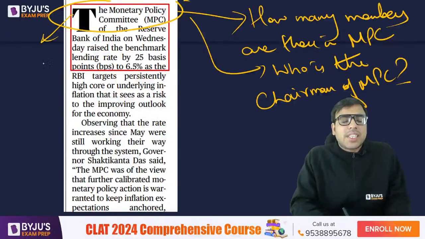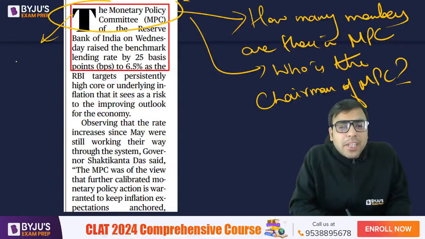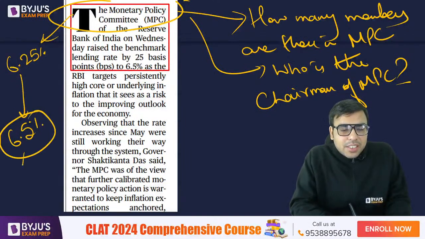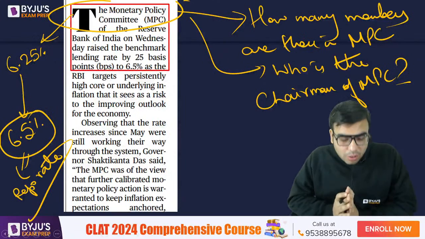So the Monetary Policy Committee of RBI has actually raised the benchmark rate. Earlier it was 6.25% and they have increased it to 6.5%. So right now the repo rate is 6.5%. Please be aware of it. Repo rate is also called repurchase operation, right?